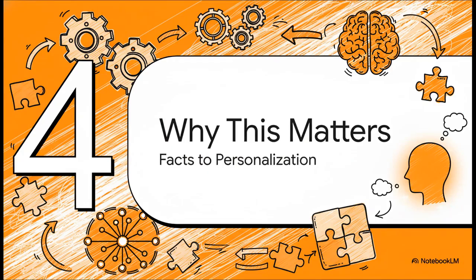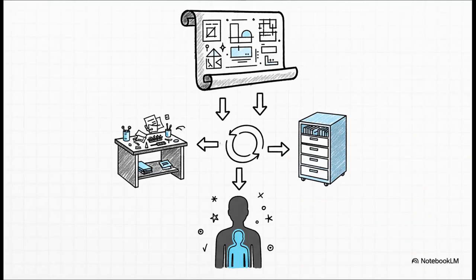All right, let's put all these pieces together. Because when you combine these ideas, you get a system that completely changes what an AI can do. This is why all this architecture actually matters. So here it is, the complete blueprint. Context engineering is the master plan that sets everything up. The session is the temporary messy workbench for the current job. And memory is that permanent organized filing cabinet for the long haul. This whole system is what takes an AI from being a simple tool that knows facts to being a true assistant that actually knows you.